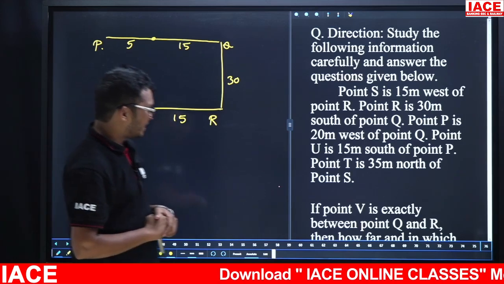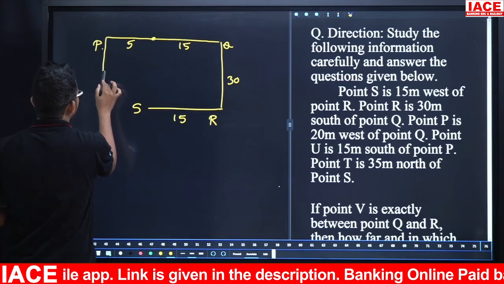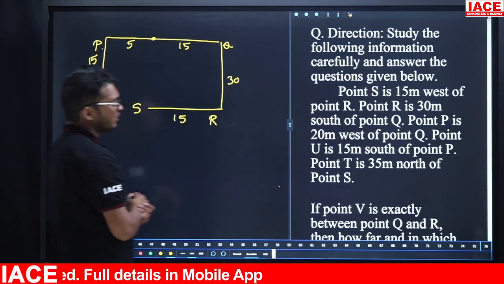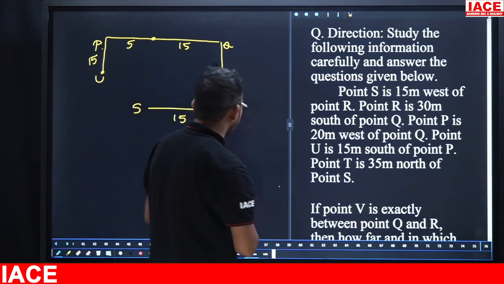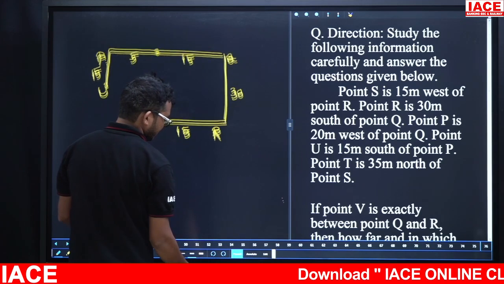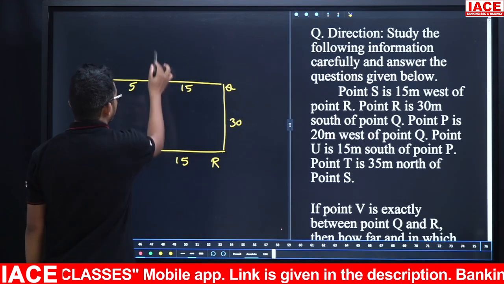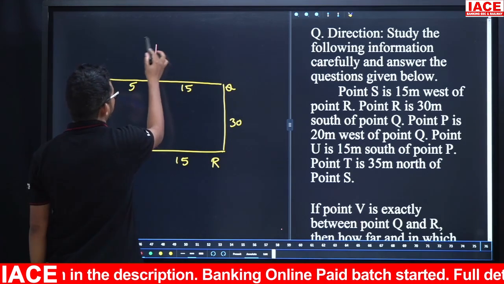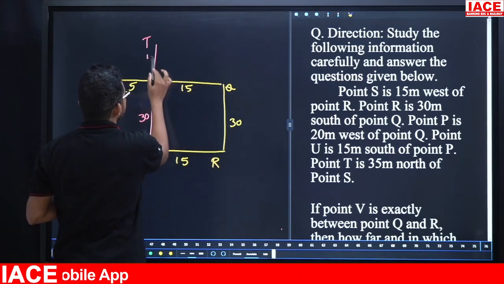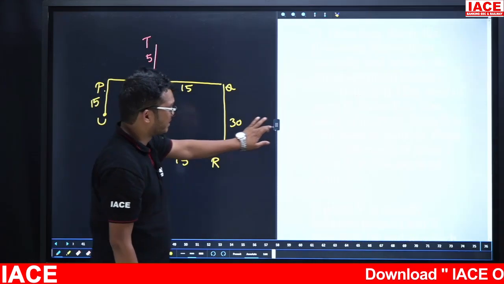Next, point U is 15 meter south of point P. Now friends, take care. This U is 15 meter south of point P. Next, point T is 35 meter north of point S. So this one is S, and north of S is this one. Now point T is 35 meter: this one is 30, then this one also compulsory 30, now the remaining is 5. T is 35 meter north of S. So this is the entire given information.